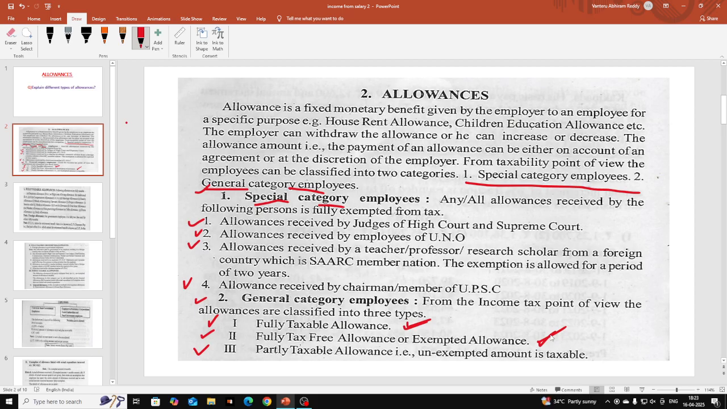The third one is partly taxable allowance. Partly taxable allowance means some portion of the allowance is taxable and some portion is not taxable. How much is taxable and how much is not taxable, we will discuss that also. Let us go and discuss that.